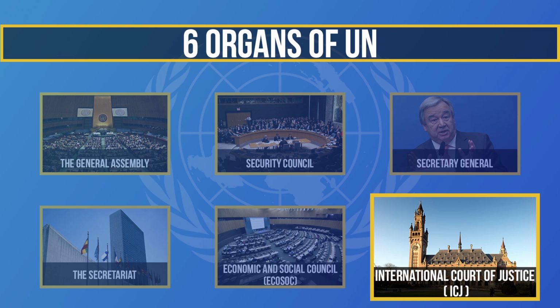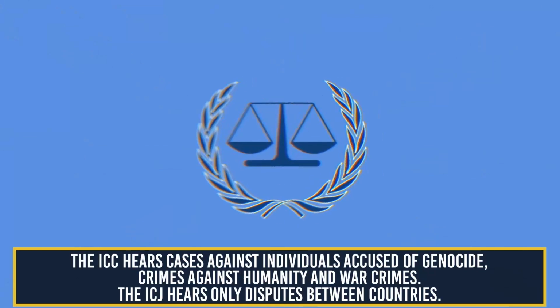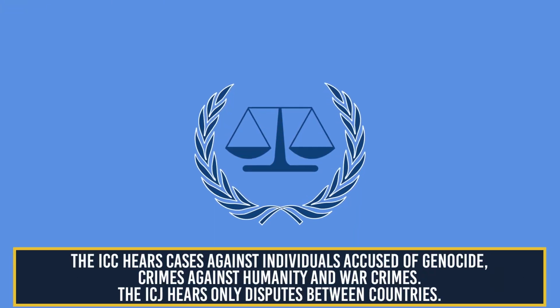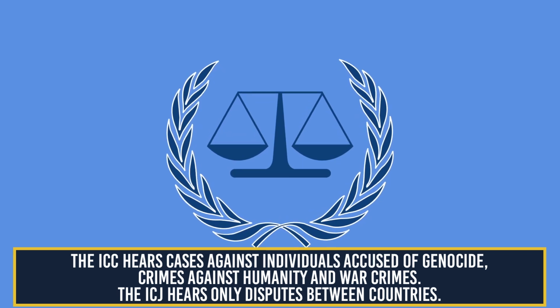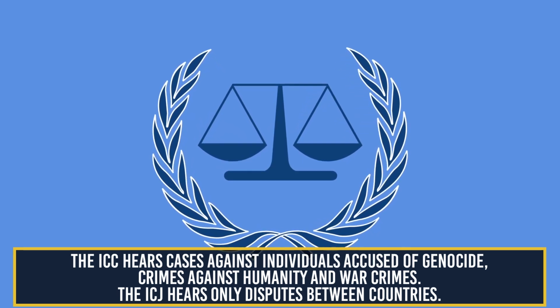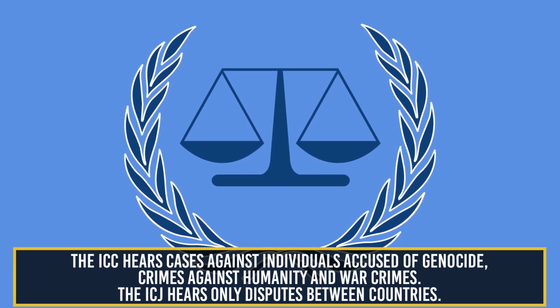The last one in the list of main bodies is the International Court of Justice, known as ICJ. The ICJ is not the same as the International Criminal Court (ICC). The International Criminal Court hears cases against individuals accused of genocide, crimes against humanity, and war crimes. But the ICJ hears only disputes between countries.